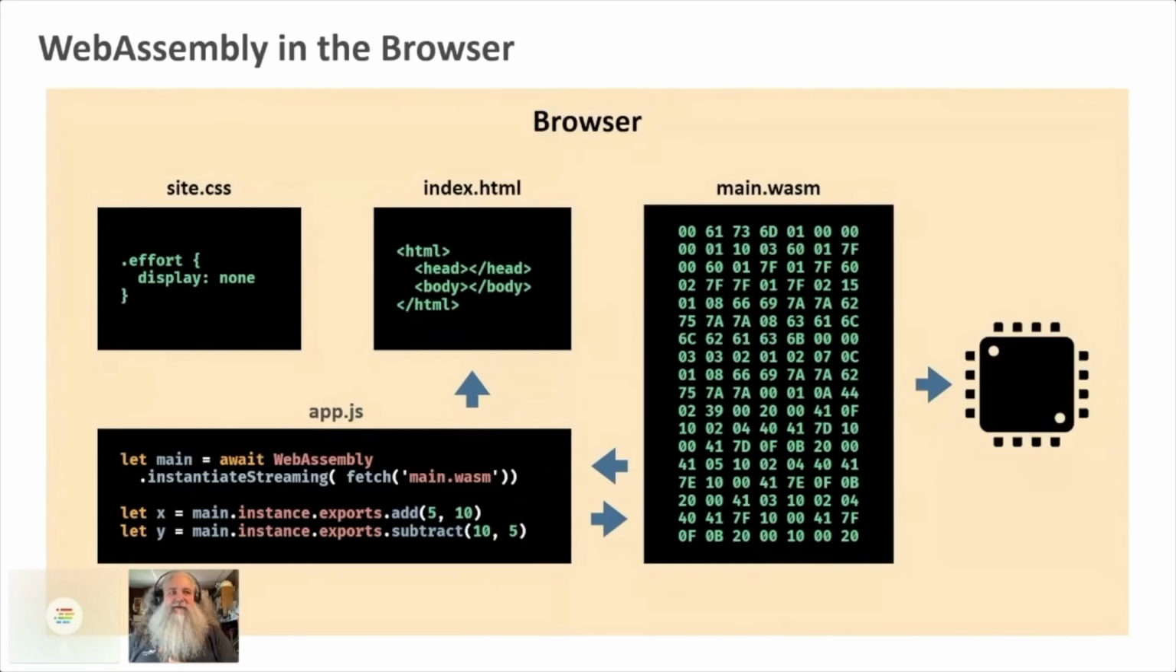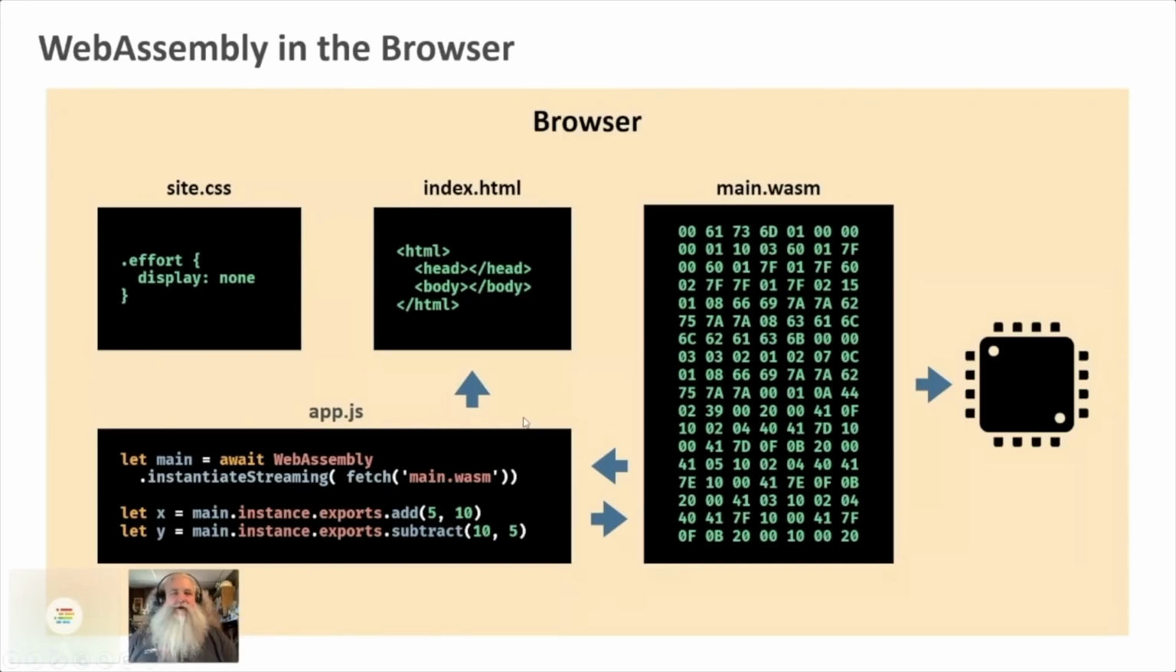So on the left here, we have our site.css, our index.html, and our app.js. And these are sort of the classic trifecta of front-end web development. You get your wonderful site.css that says display none. Got a really basic HTML, we got an app.js, and then WebAssembly is just another file that the web browser can download. And we got some little code here that shows you how that works, but I got better slides for that.